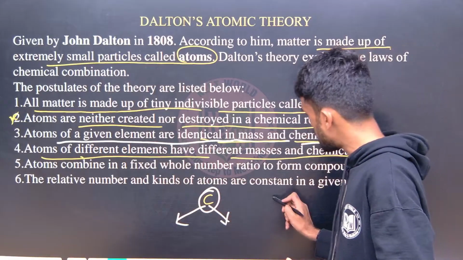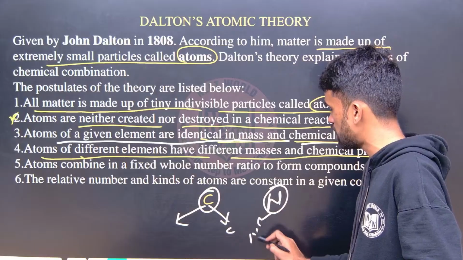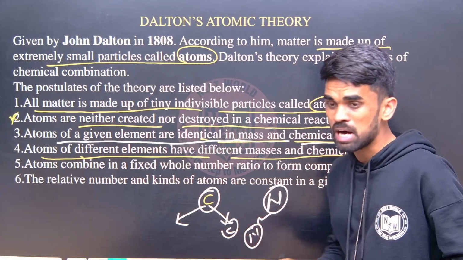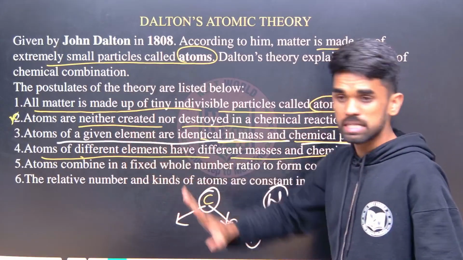Now I can take carbon and nitrogen. They have a carbon atom and a nitrogen atom. They have different chemical properties, different mass numbers, like this. So they are different. Okay, so these 2 points are also clear.